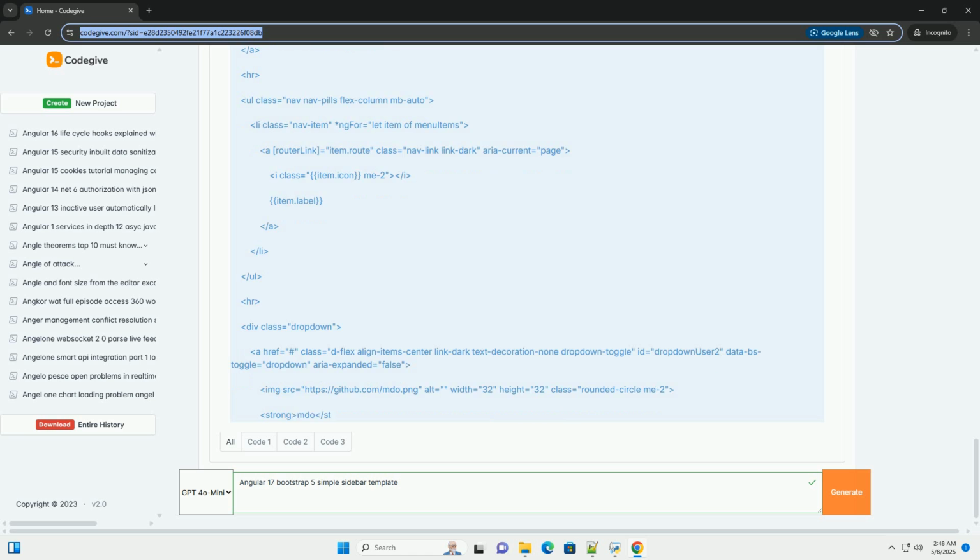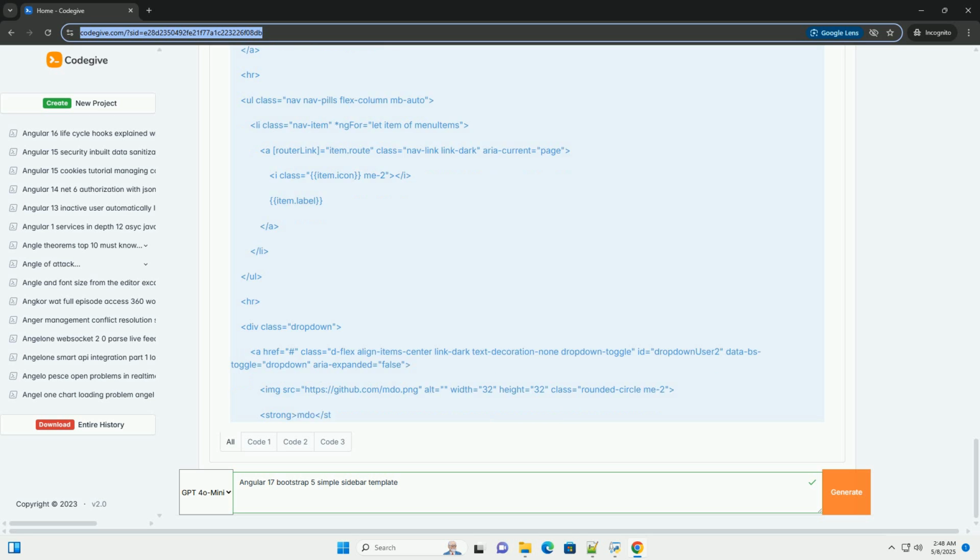Step 5. Implement the sidebar component, sidebar.component.ts and sidebar.component.html. Explanation: we define menu items as an array of objects. Each object contains label, the text displayed in the sidebar; route, the Angular route associated with the menu item; and icon, the Bootstrap icon class name.